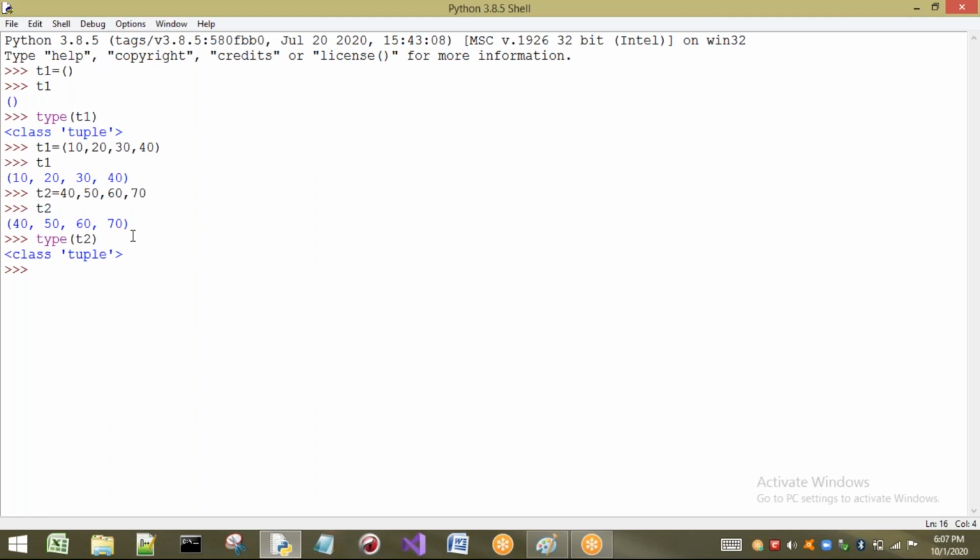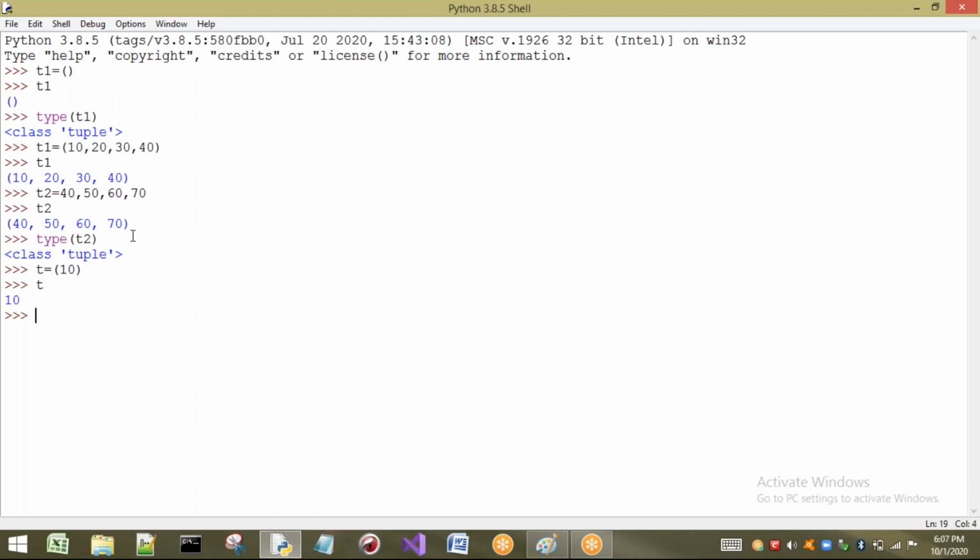So see how we can create a tuple by using parentheses, or without using parentheses also we can create a tuple. Now the next point: if I want to create a tuple with only one element, let us take 10 here. If I create it in this way, let us see what happens. If I print t, the output will be 10.